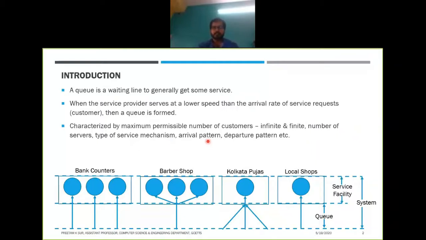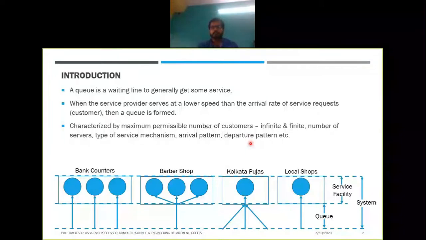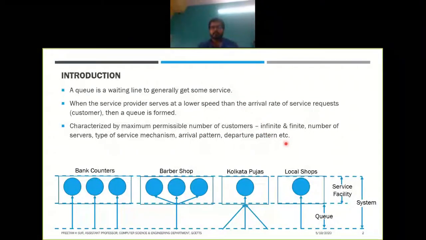They are also characterizing this queue. The arrival pattern and the departure pattern. The arrival pattern gives you the probability distribution of how the customers are arriving, and the departure pattern means the distribution of the service times, that a customer being served is taking this much time. So the distribution of that time gives you the departure pattern. Arrival pattern and departure pattern are two very important aspects of queuing theory, okay.